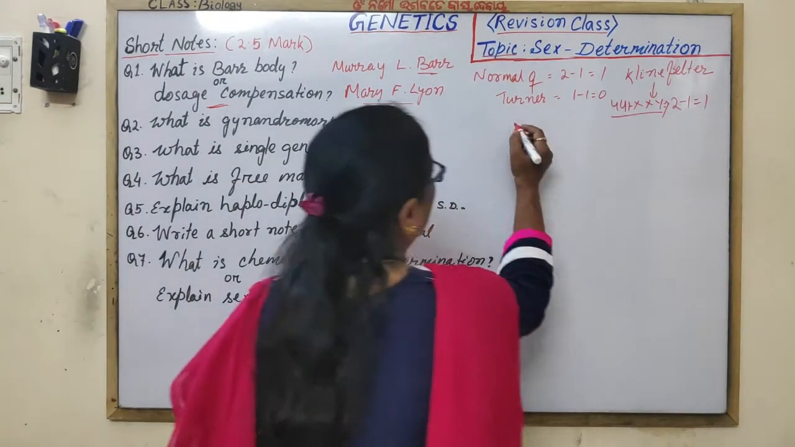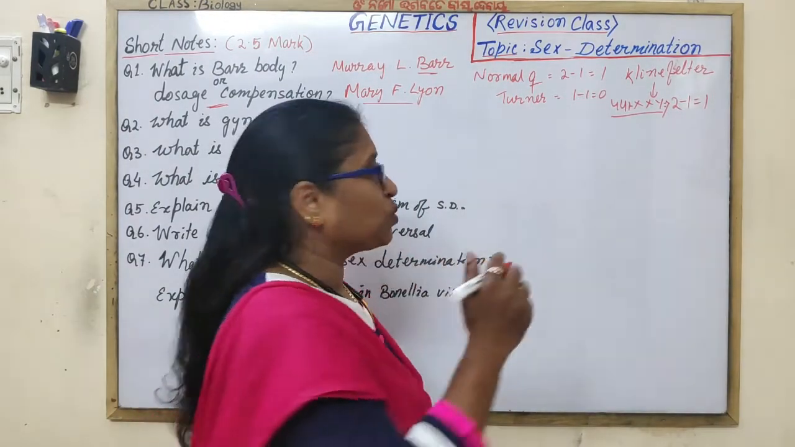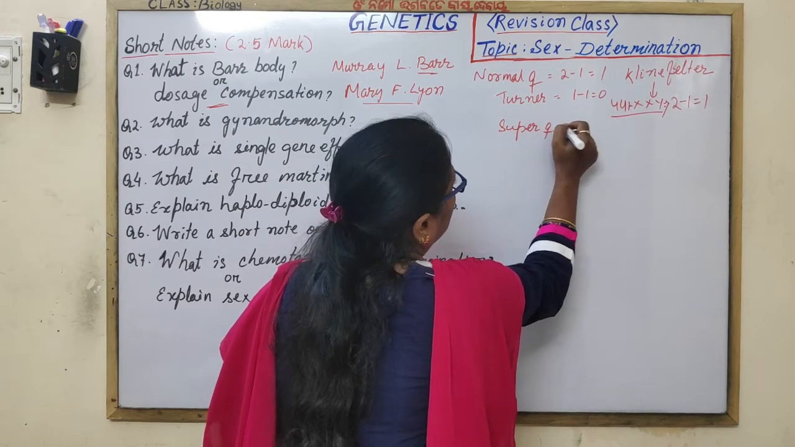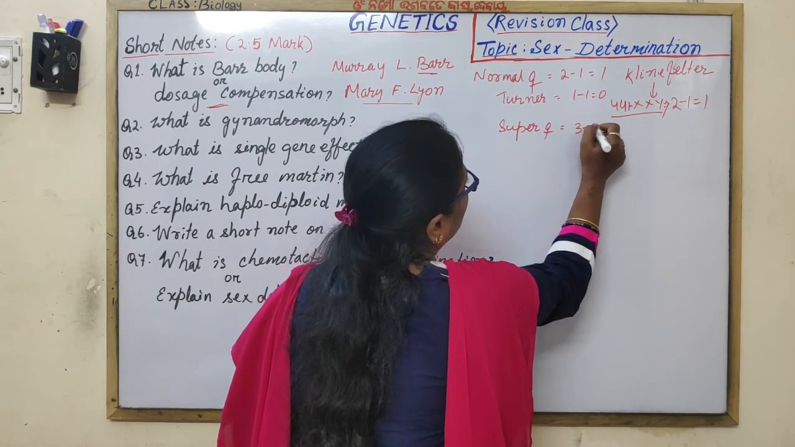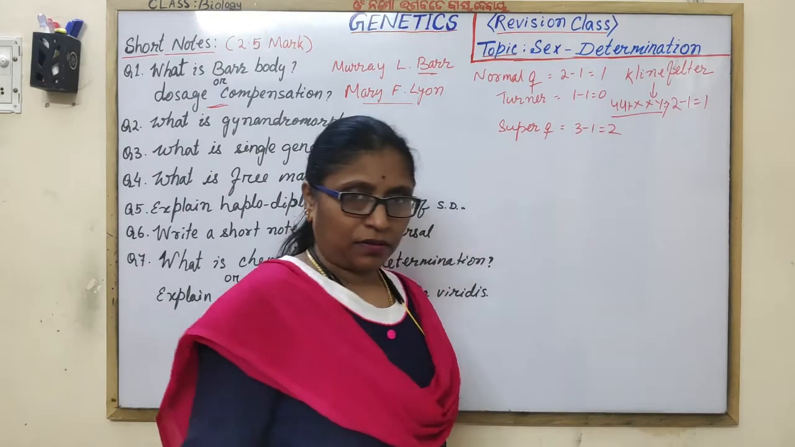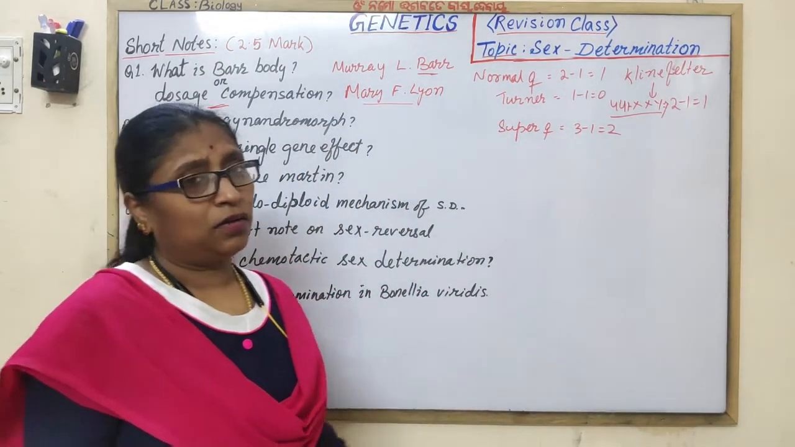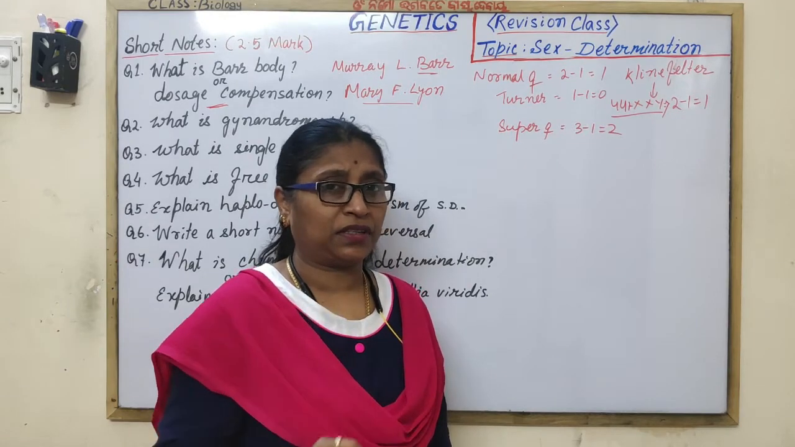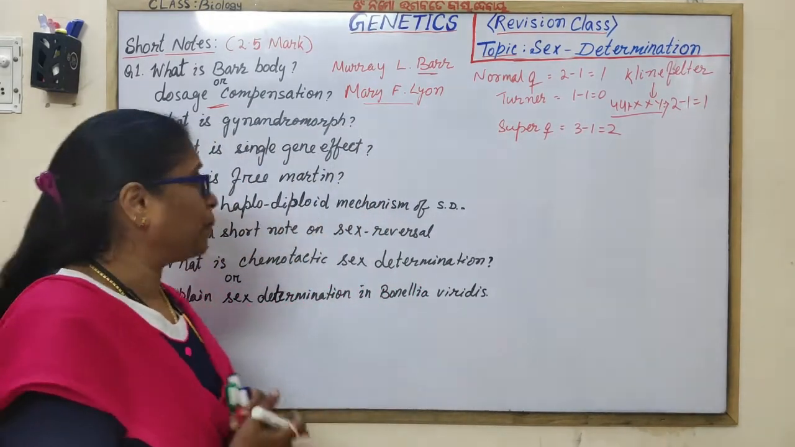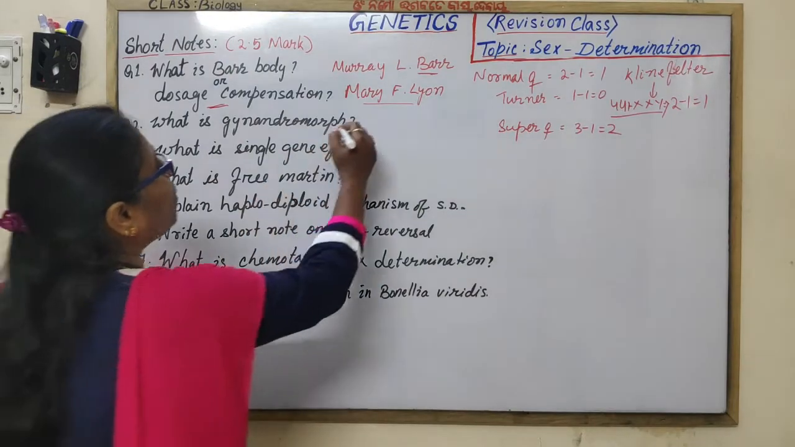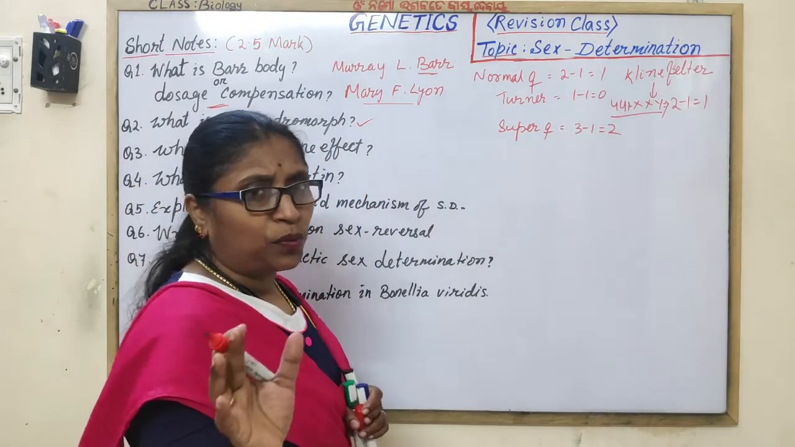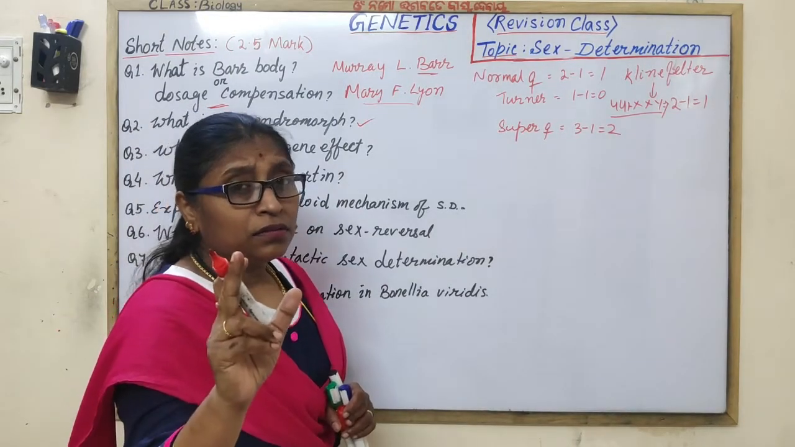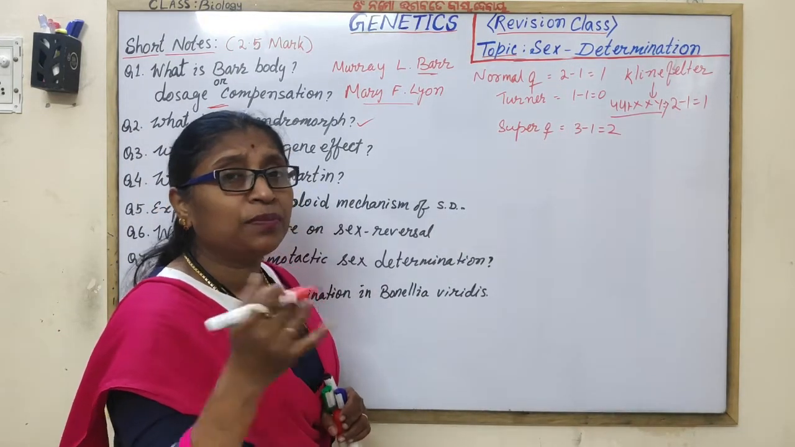In super female, how many Barr bodies? 3 X chromosomes, so 3 minus 1 equals 2 Barr bodies. But in normal male, no Barr body. The Barr body is generally found in the diploid cells of the normal female. Okay, gynandromorph we have discussed, seen in the fruit fly, Drosophila melanogaster, discovered by the scientists. Who are the scientists? Bridges and Morgan.